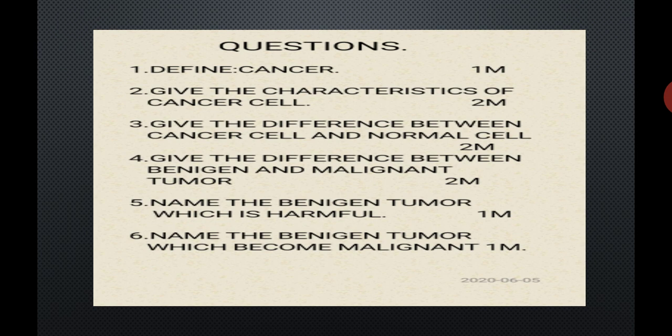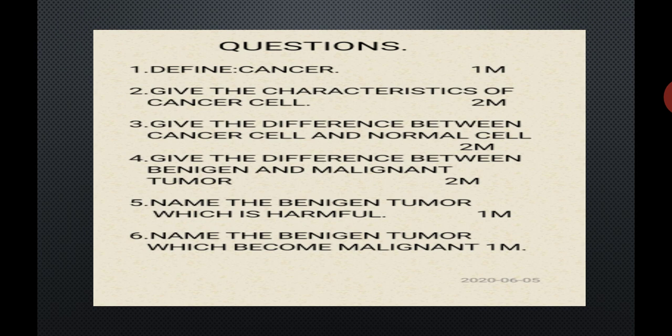The first question: define cancer. It may be asked as a 1 mark question. Cancer is defined as an abnormal, uncontrolled and purposeless division of cells which may lead to the formation of a mass of undifferentiated cells, which is nothing but a tumor. Number 2, give the characteristic features of a cancer cell. Here it is a 2 marks question, so at least 4 properties or characteristic features are required.